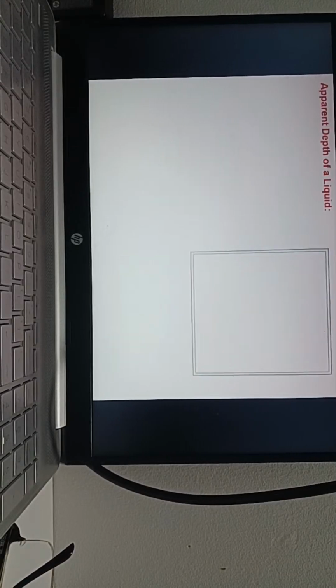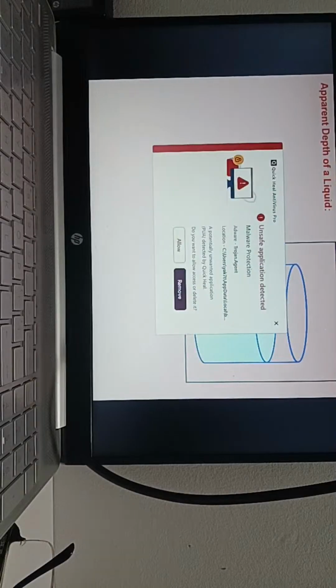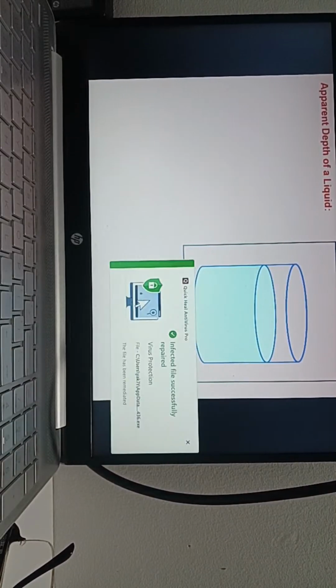Now this is very important: apparent depth and real depth. Sir, will questions like a mirror placed in one medium and a light source in another medium come? That will be there. Do you want problem or theory? I want theory, sir. Yeah, that is definite.